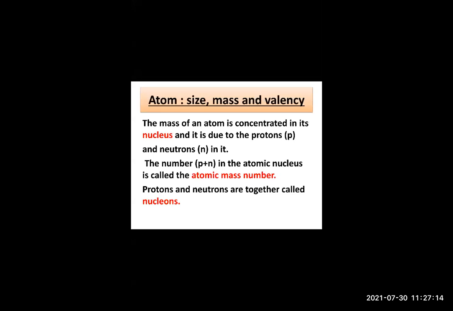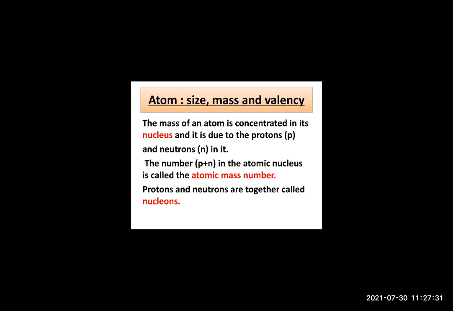Atomic mass number. So if I tell you, suppose proton is 5, neutron is 6. What is the atomic mass number, students? Calculate and tell me. Proton is 5, neutron is 6. 11. Very good.